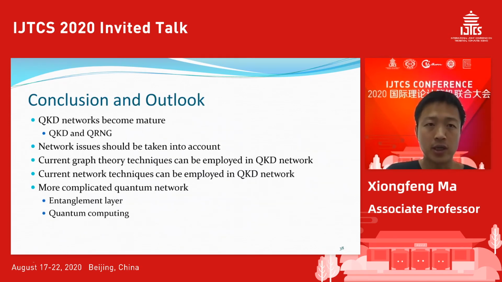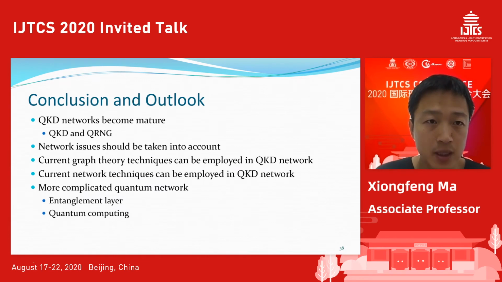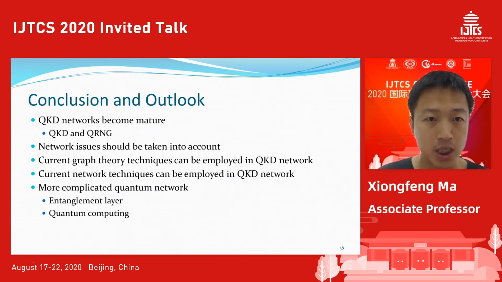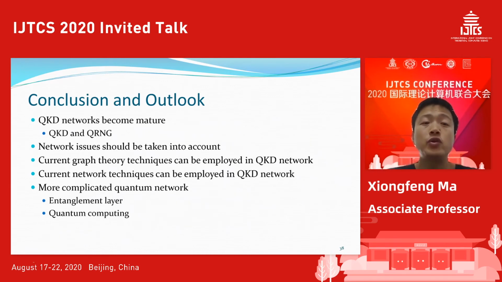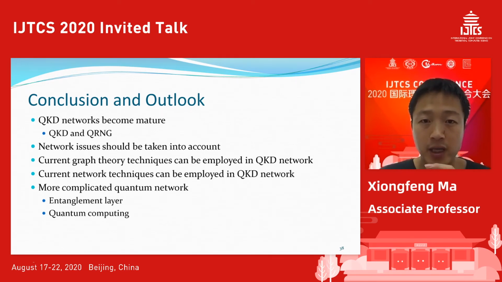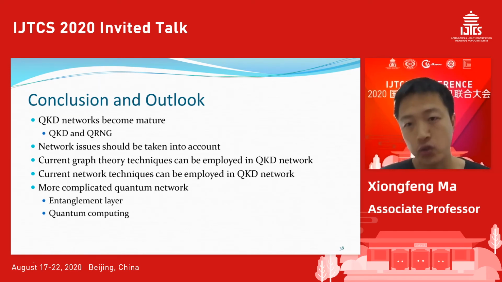So here I will give a quick conclusion. Today QKD and also random number generation have become very, very mature. You can really purchase those devices from commercial companies. And if you really want to use those devices to build up a network, then lots of network issues come up, mainly involving the key management problem. So we can apply graph theory techniques to QKD, and also those network techniques to the QKD network.